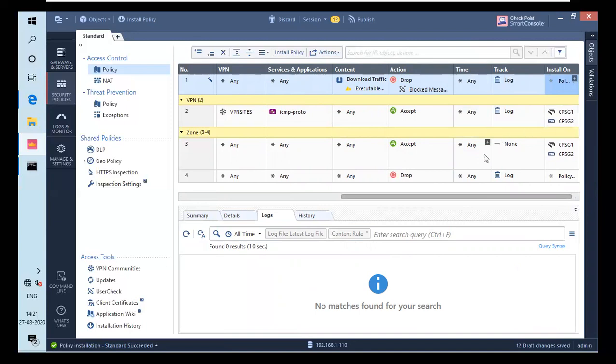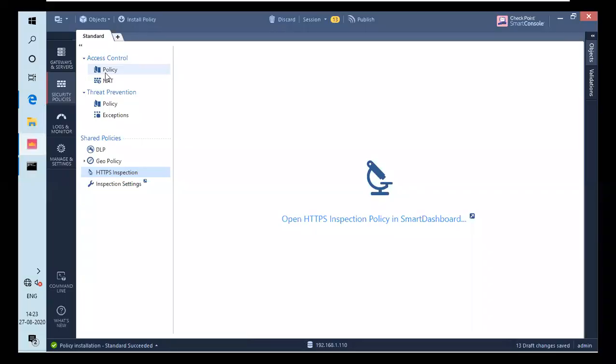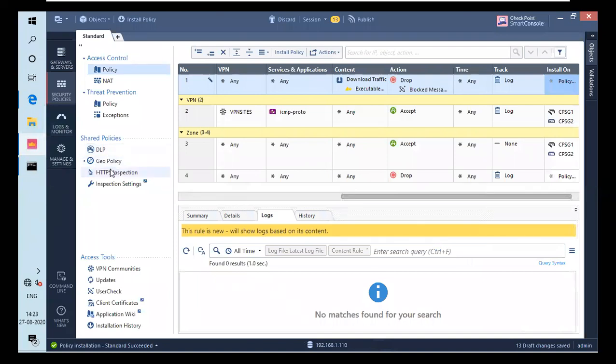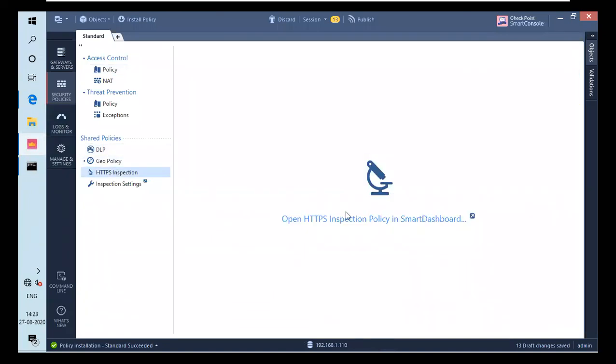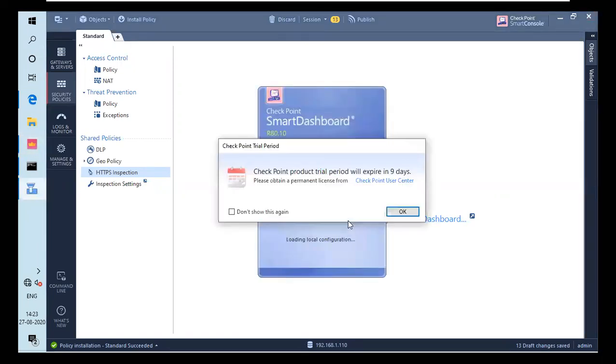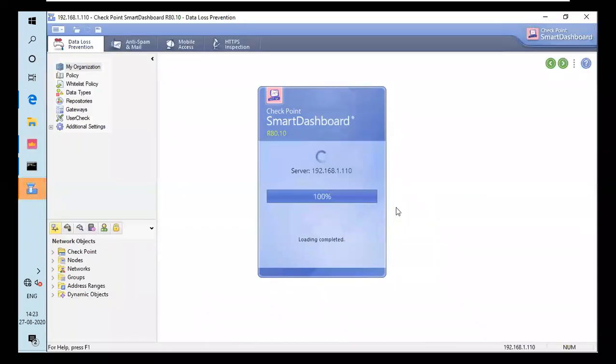The next thing that you have to do is add this content awareness in HTTPS inspection, if the file is downloaded through HTTPS. So for that you have to go for shared policy. Under security policies, you have shared policy. You have to click on HTTPS inspection. So you have to go to shared policies and click on HTTPS inspection. Open HTTPS inspection in smart dashboard and let the pop-up come, and it will pop you with the trial period. If you are in evaluation period, it will pop you that thing and let it load.